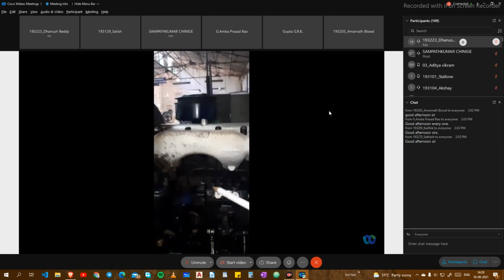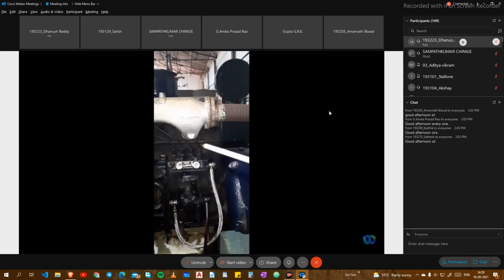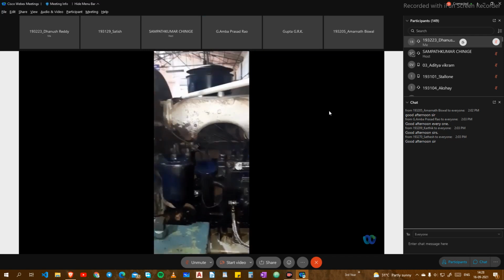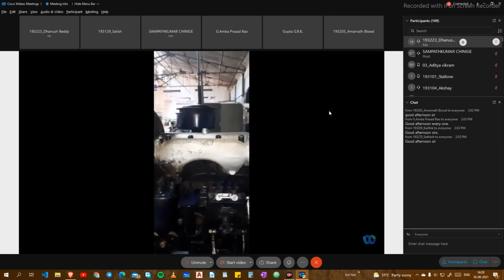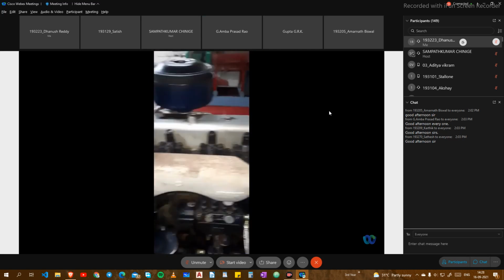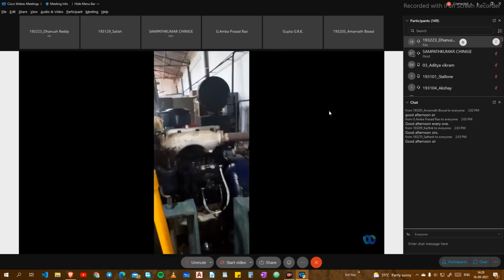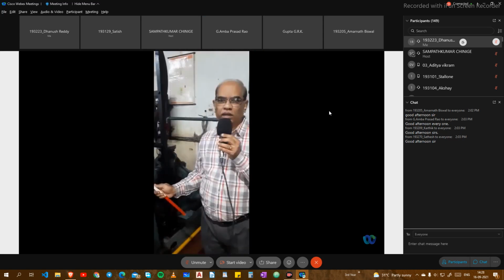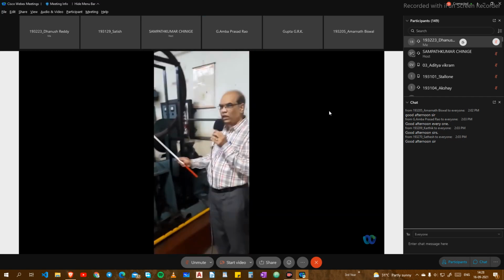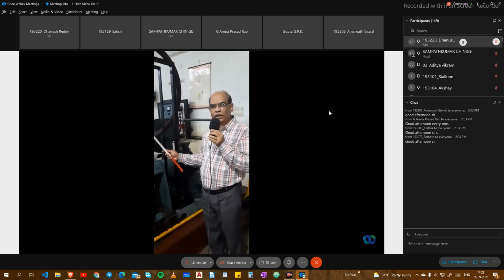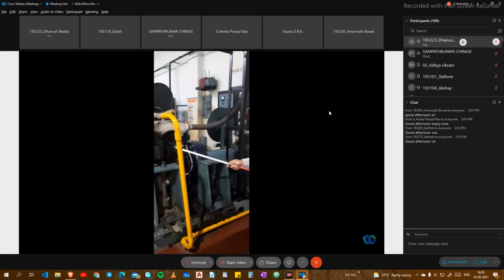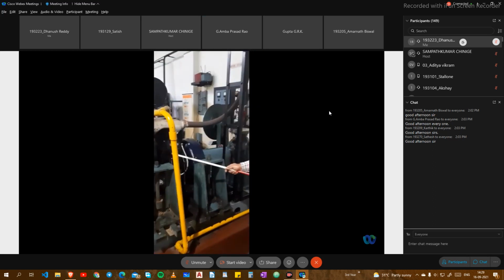This is a fuel injection pump. From it the fuel is pressurized and sent to the 4 injectors located on the head of the engine cylinder. These are the injectors, 1, 2, 3, 4. Essentially this is a pneumatic governing engine. What does that mean? We are not controlling only the amount of fuel, but we are controlling the air as well as the fuel, so better control of fuel can be obtained with the help of pneumatic governing.